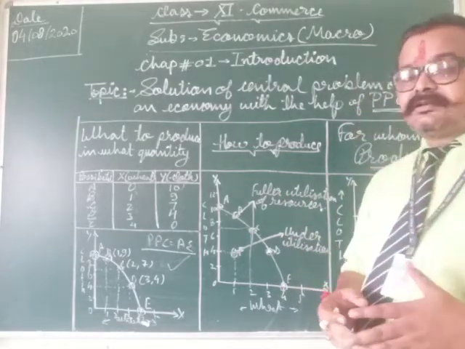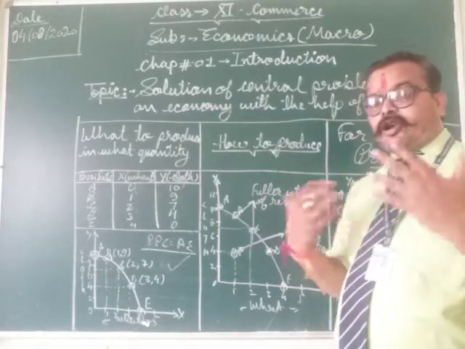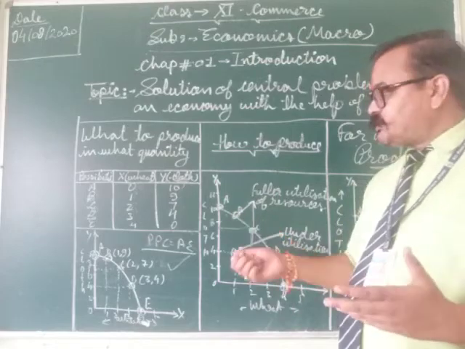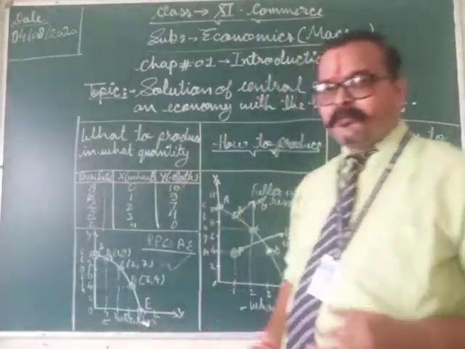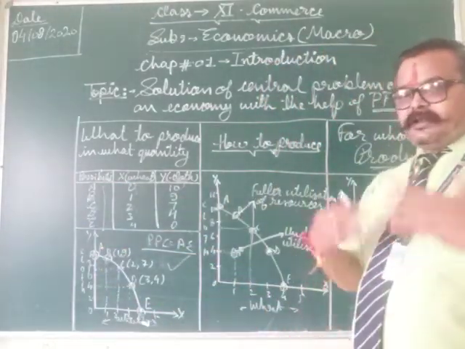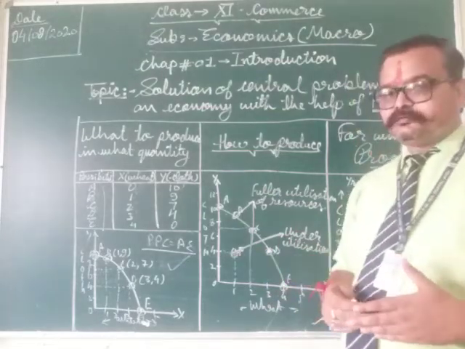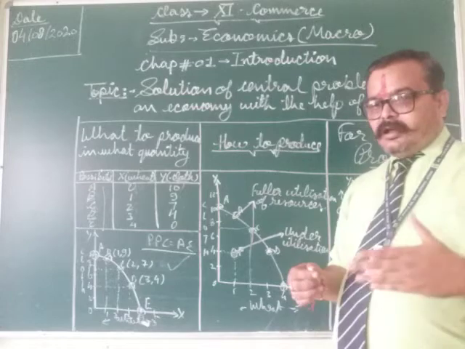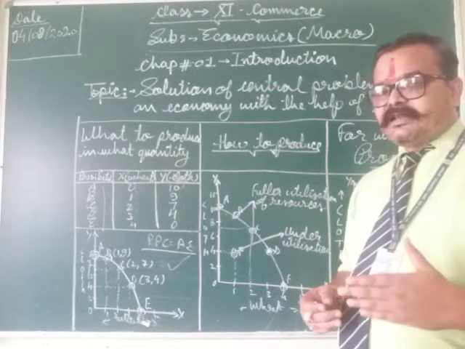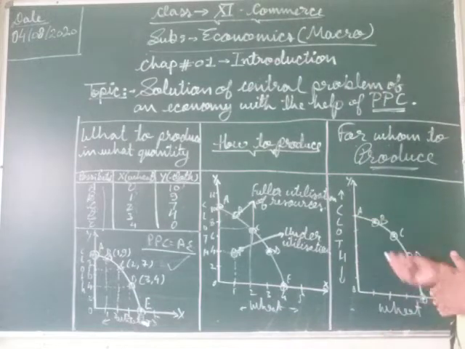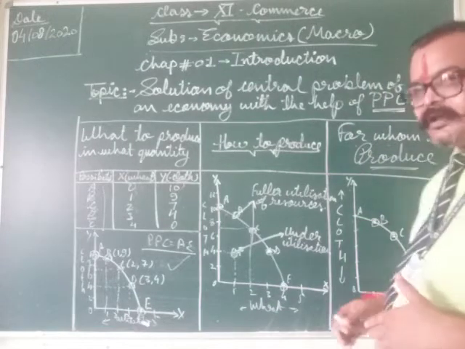Students, the economy is producing various combinations. These may be various combinations of wheat and cloth, goods and services produced along PPC AE.